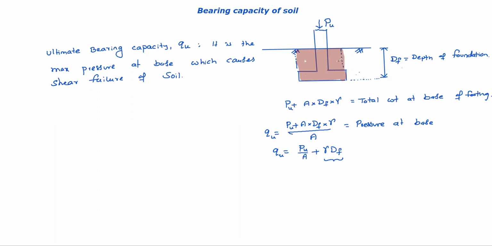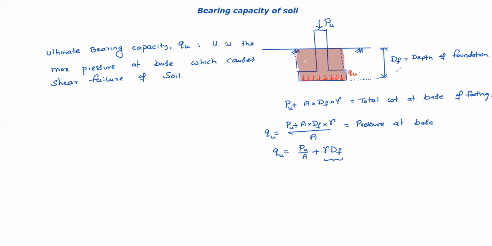Footing unit weight and soil unit weight more or less equally we take, so footing also we will take the same as soil unit weight. So gamma DF represents the pressure caused by this DF depth of soil. PU by A is the pressure caused by external load. So total together, PU by A as well as gamma DF is imposing some pressure.